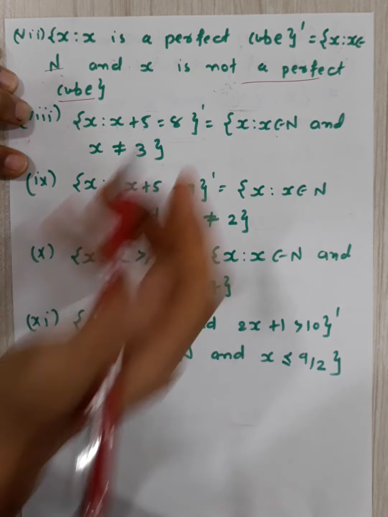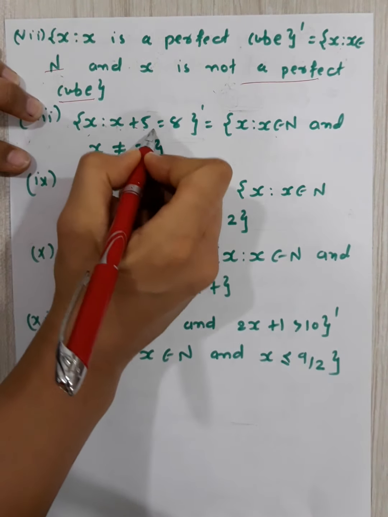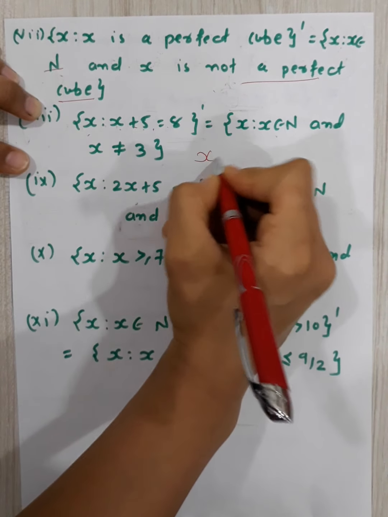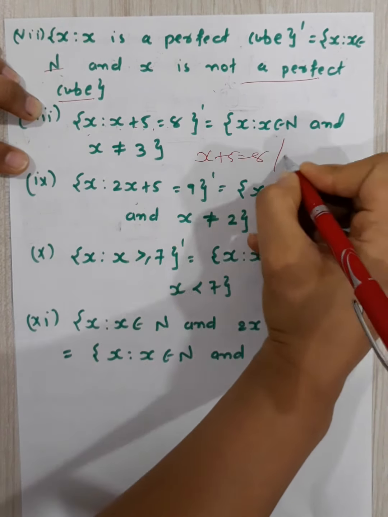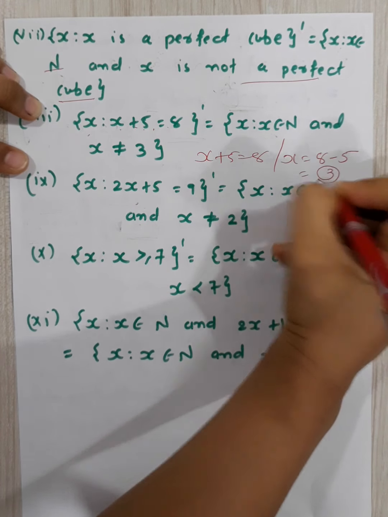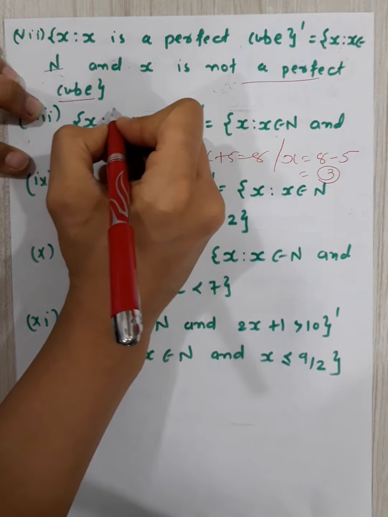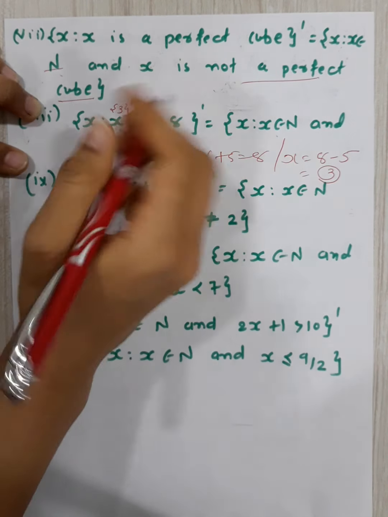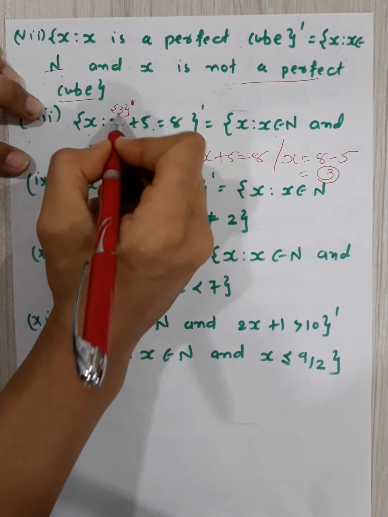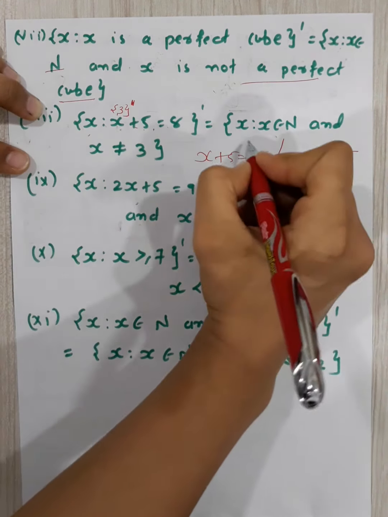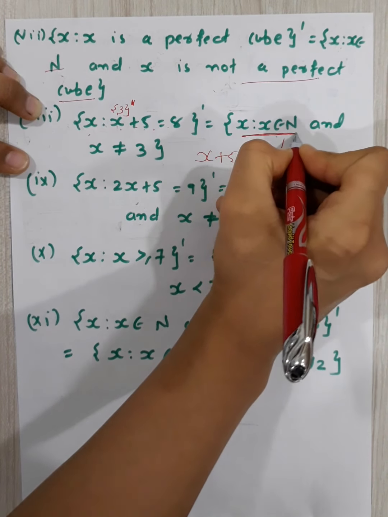Okay? Now, for all x plus 5 is equal to 8 dash. You have to find out the dash of this. So x plus 5 is equal to 8, which means x is equal to 8 minus 5, which is equal to 3. Right? So this is the 3. The set is 3. You have to write down the natural number set apart from 3. So what you have to write down? For all x belongs to N.